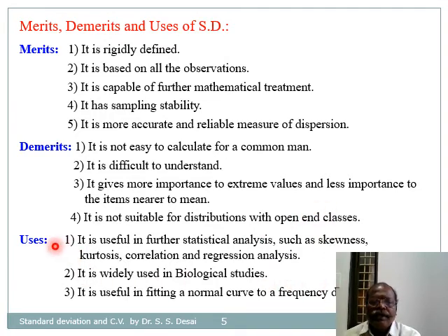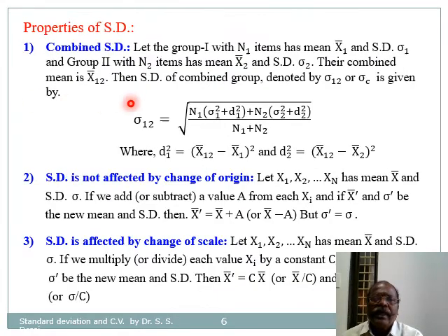Now let us see the uses of standard deviation. Standard deviation is useful in further statistical analysis, such as to calculate skewness, kurtosis, correlation and regression, etc. It is widely used in biological studies. It is useful in fitting a normal curve to a frequency distribution. These are important properties of standard deviation.